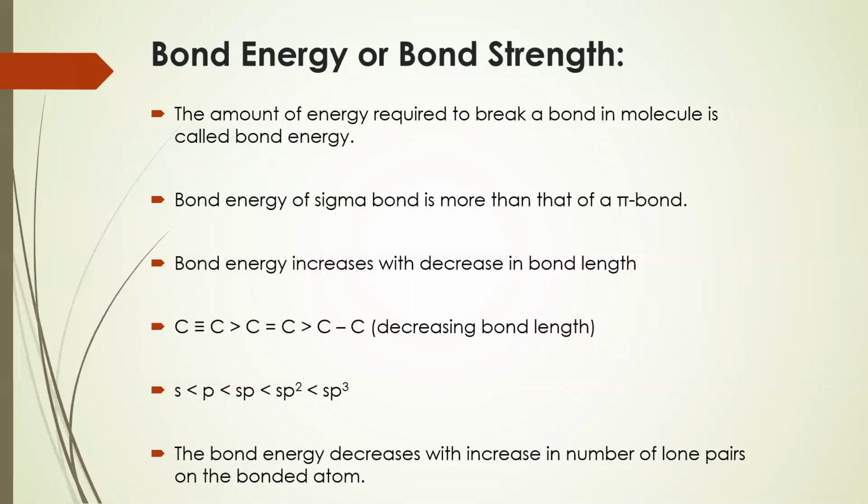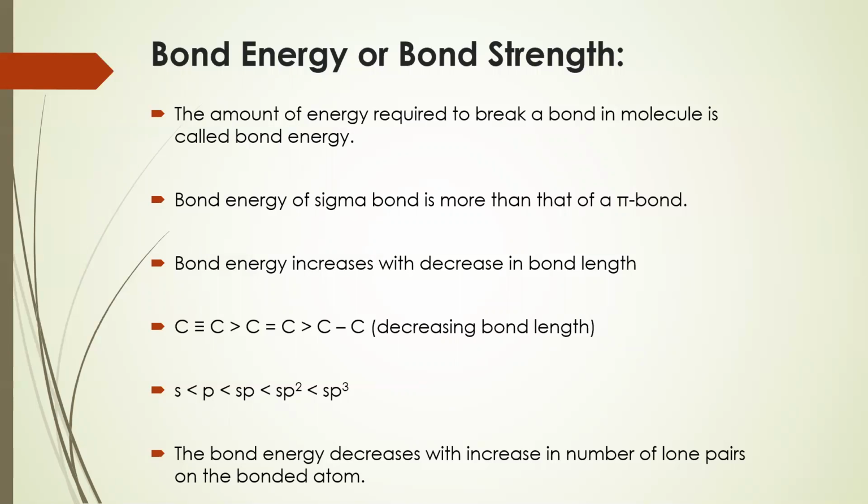Hence, bond energy increases with decrease in bond length. Shorter the bond length, stronger is the bond.